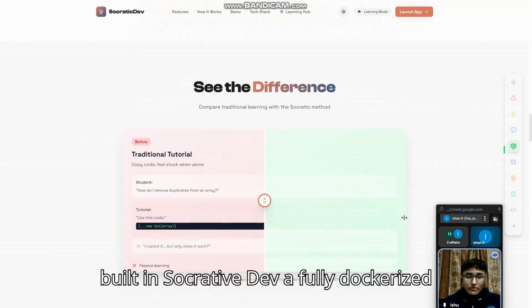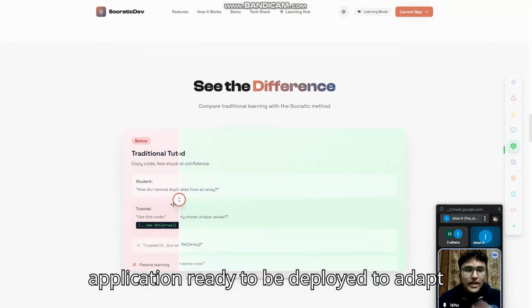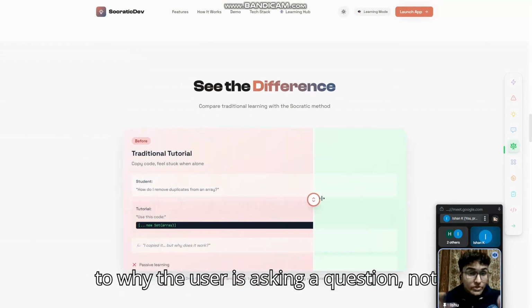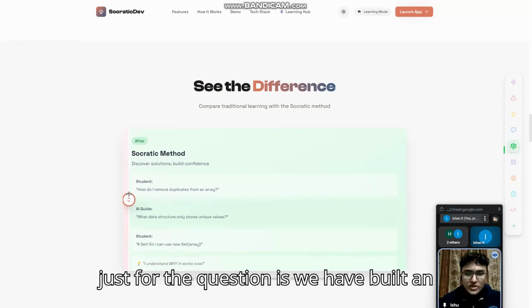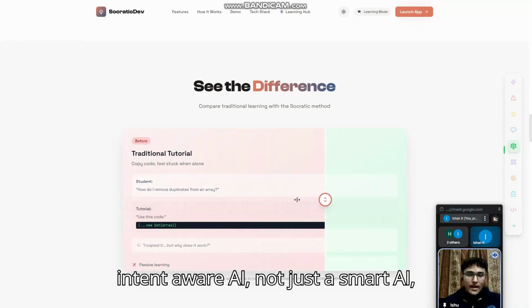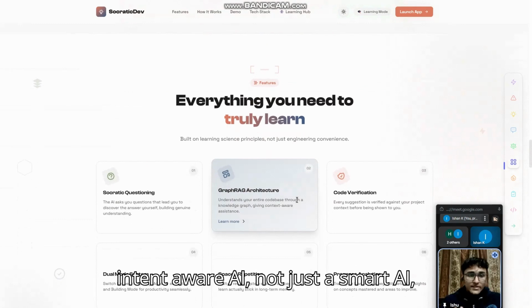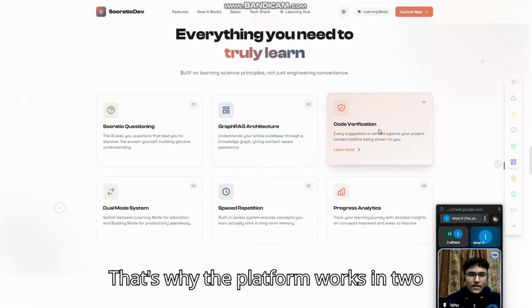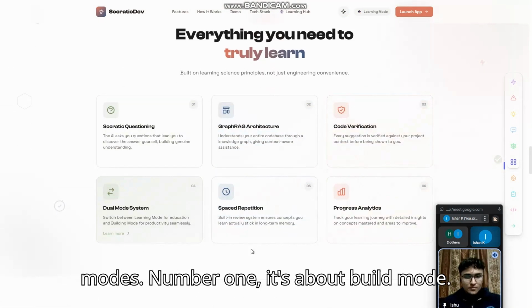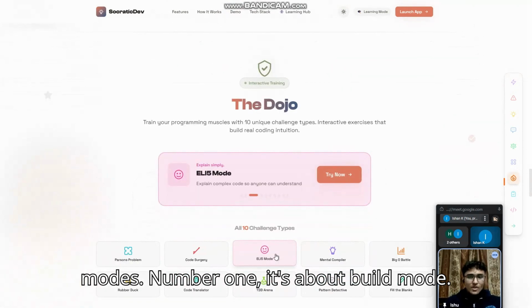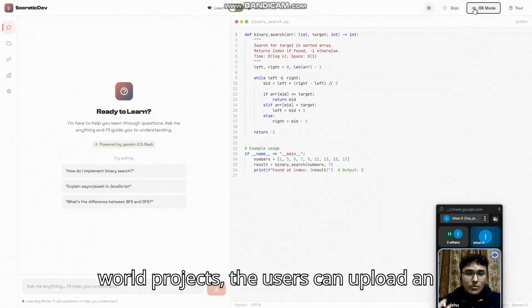Therefore, we have built Socrative Dev, a fully Dockerized application ready to be deployed, that adapts to why the user is asking a question, not just what the question is. We have built an intent-aware AI, not just a smart AI, which sets us apart from our competitors. That's why the platform works in two modes. Number one is our build mode, for when developers are working with real-world projects.